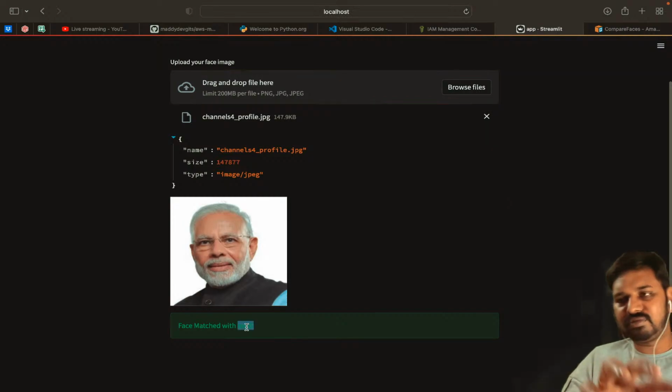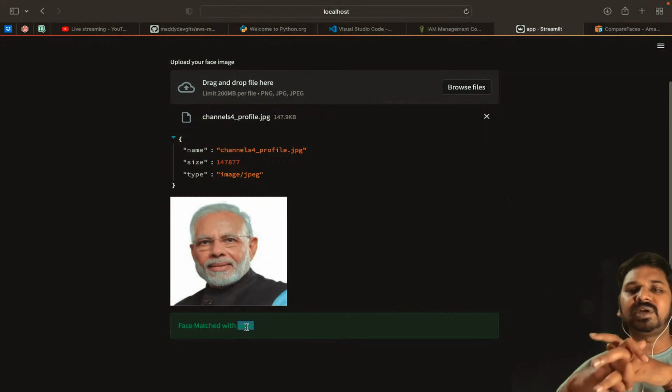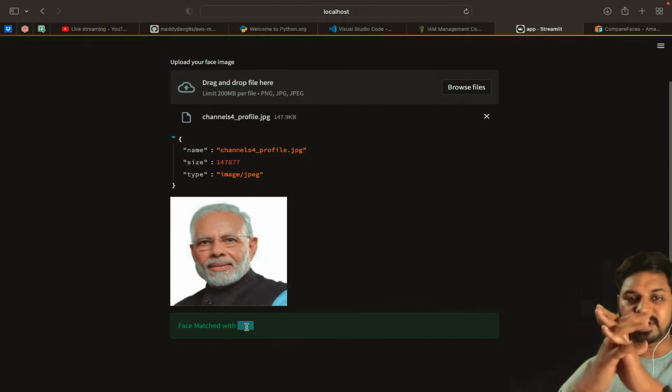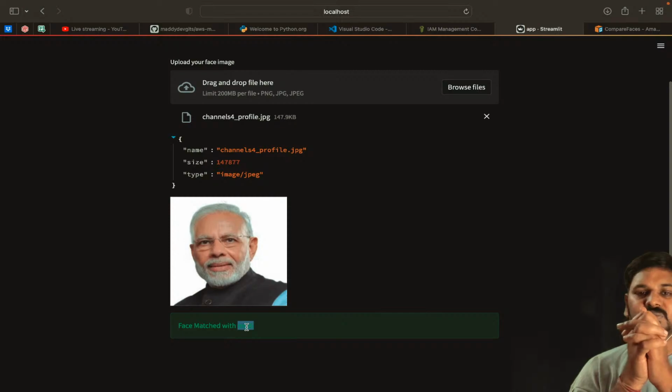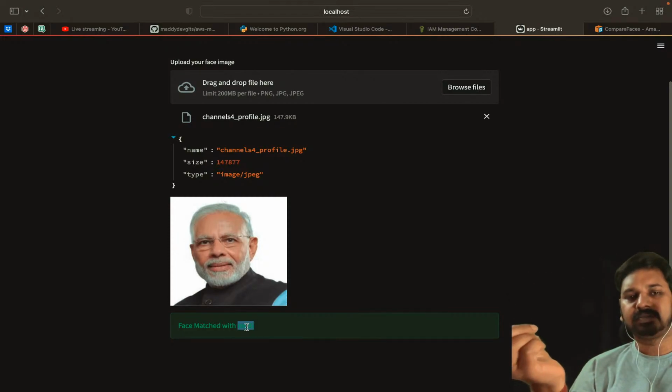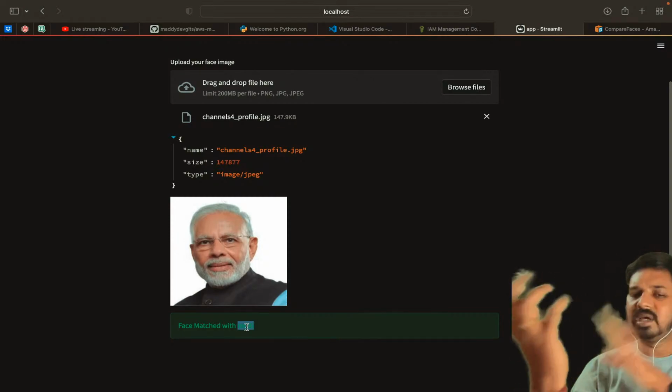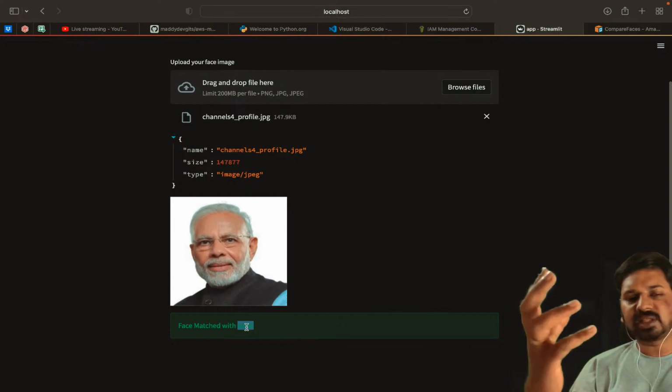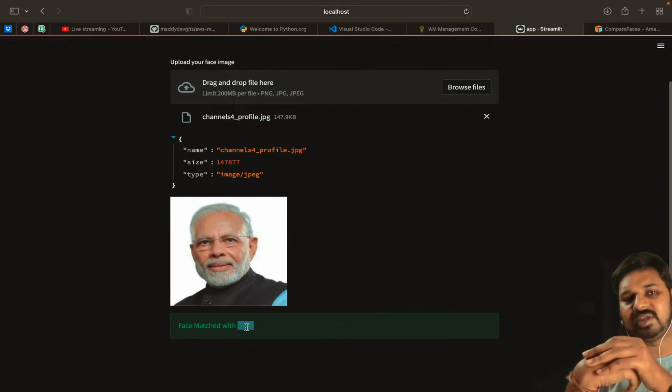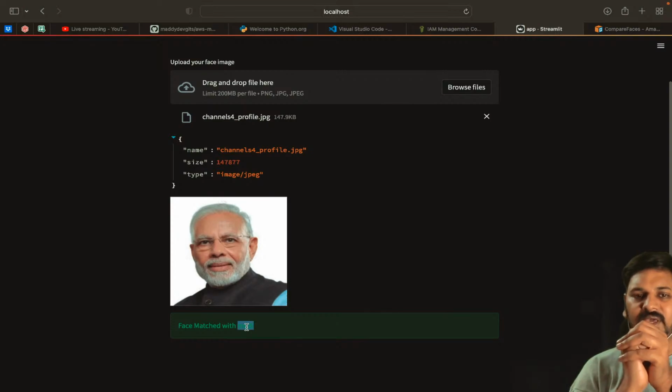So like this you could do face recognition. Like this you can do face attendance systems also. You can use this for security purposes. Say for example, if my face is matched, you can open the locker, or if my face is matched, it has to record an attendance. So like this you can extend this project in various possible ways.